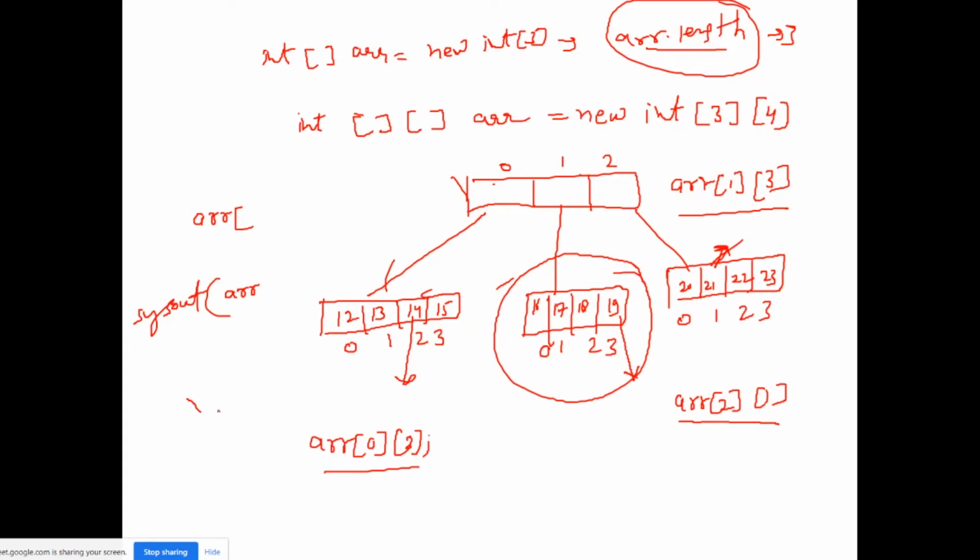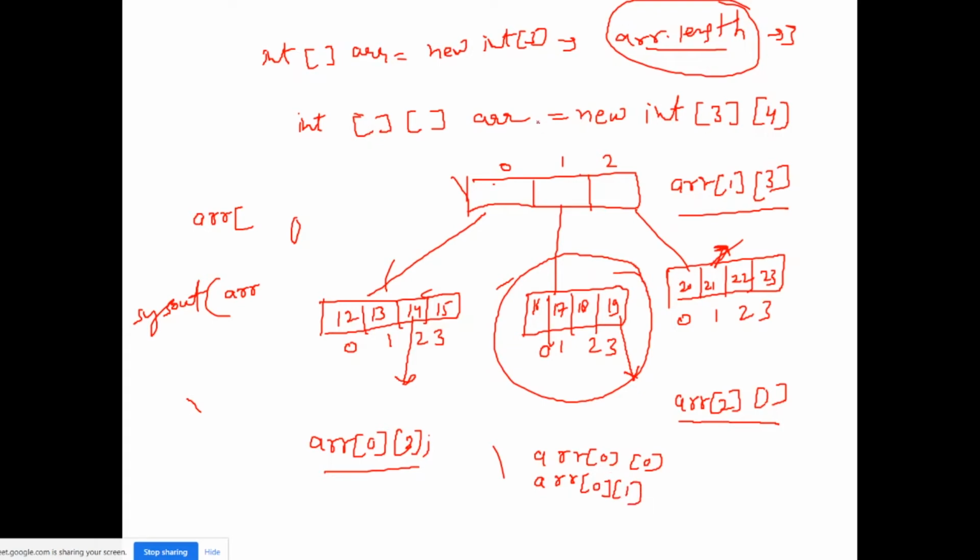Yeah, arr[0][0], right? Let me take this. First index will be arr[0][0], right? Second index will be arr[0][1]. What does this 0 1 mean?